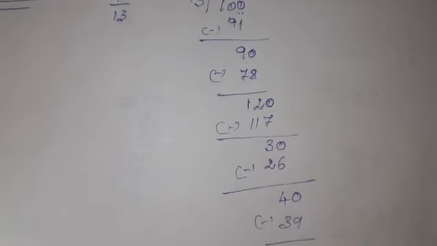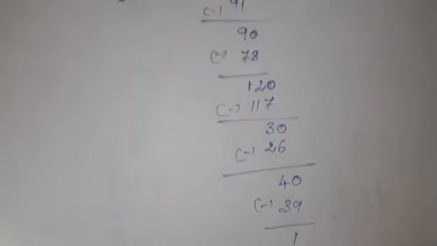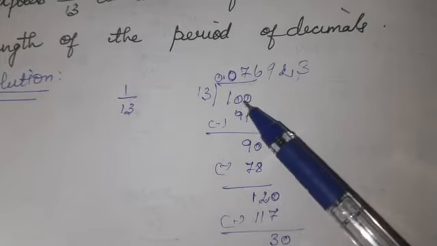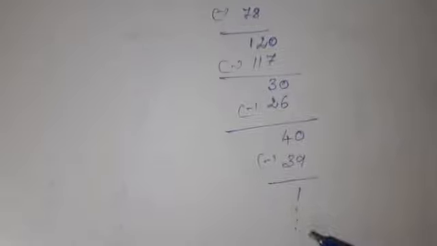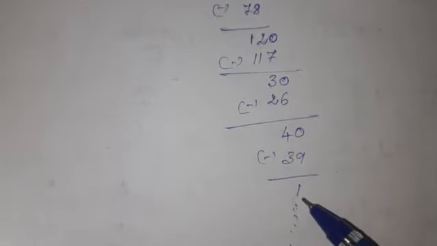When you subtract, the remainder is 1. See here, 1 is coming again, the same as in the question. For 1 only we were adding 2 zeros, no? After that we did it like that. The same process, 1 is coming. That means the remainder is not 0. You are having a number.